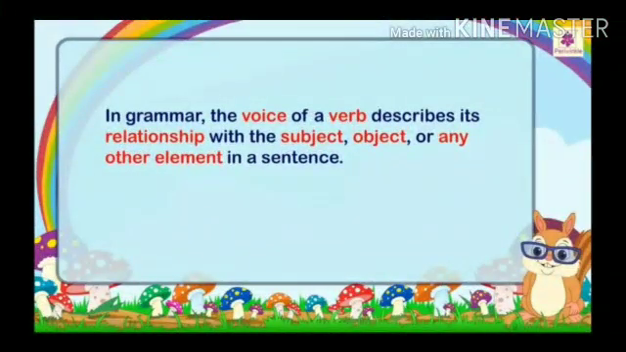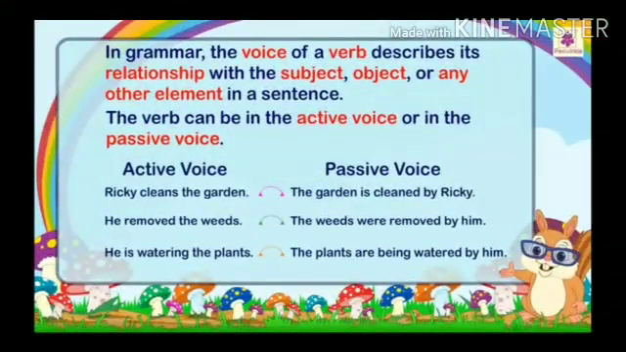So my dear students, before understanding the concept of active and passive voice, you should know some of the basics of active and passive voice. See, in grammar, the voice of a verb describes its relationship with the subject, object, or any other element in a sentence. The verb can be active also, or it can be passive also. I have taken some examples of active passive voice in order to make the concept very clear.